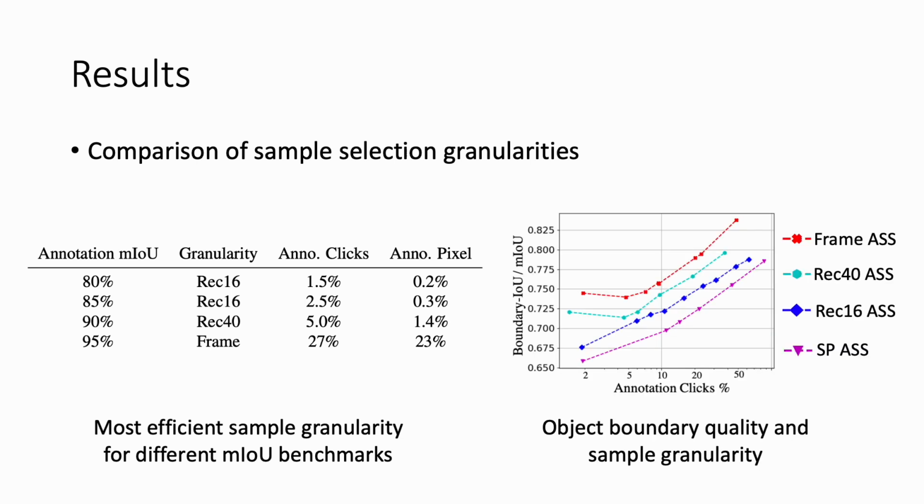Another interesting finding is the object boundary quality in predictions. Models trained on frame samples outperform the others. The reason is frame-level annotation provides the richest semantic and boundary information. On the contrary, the superpixel-based selection is usually composed of pixels of the same object, which lacks the information of the object boundaries. This is another factor to consider when you decide what granularity to annotate for your task.